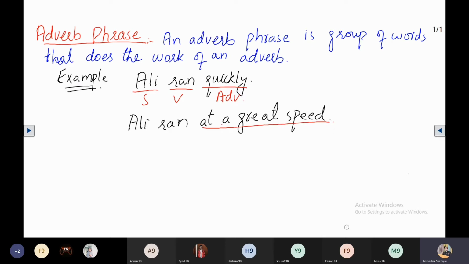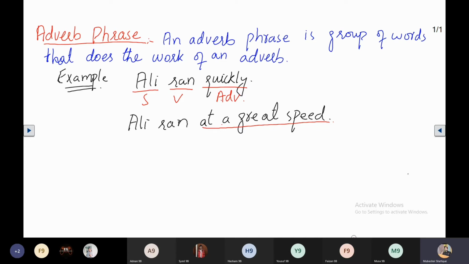The word quickly is an adverb, but at a great speed is a phrase because it has no subject-verb combination. So it is called an adverb phrase.